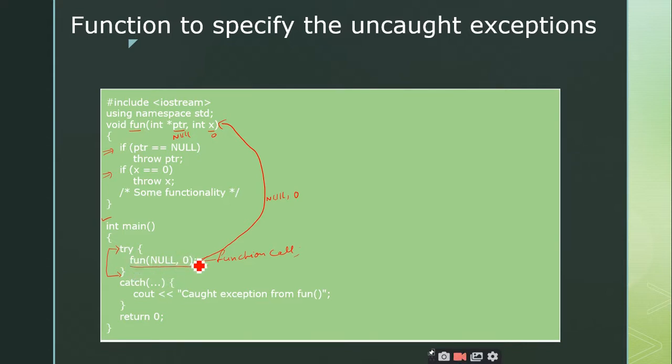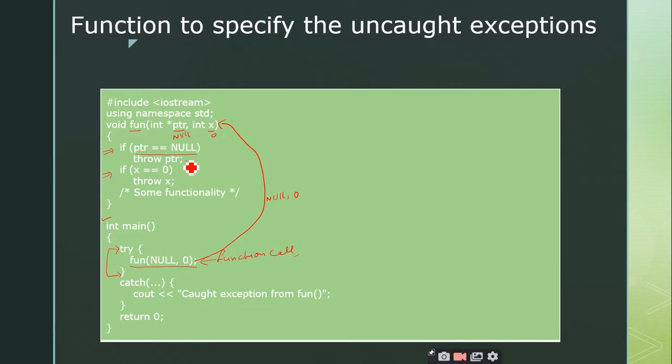So when you are trying to call the function within the try block, the function can implement the throw statements. So what is it going to execute at this point? What is the value of PTR here? Null, sir. What is the value of X here? 0. So if PTR is equal to null, is this condition true or false? True, sir. So this throw pointer statement will be executed.